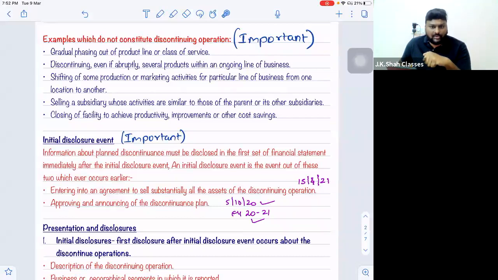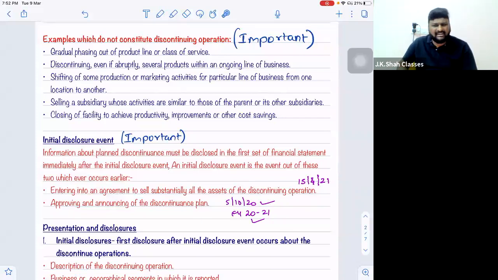Or some people also do it like this. Some processes they don't do in-house, they outsource it. Why? Because outsourcing sometimes becomes cheaper than in-house manufacturing. So we discontinue our in-house process. We close down the in-house processing unit because rather than processing in-house, it is better to get it from outside. That is cheaper. So when you close down your internal process unit, that is not considered a discontinuing operation because you are closing it down to achieve cost savings.